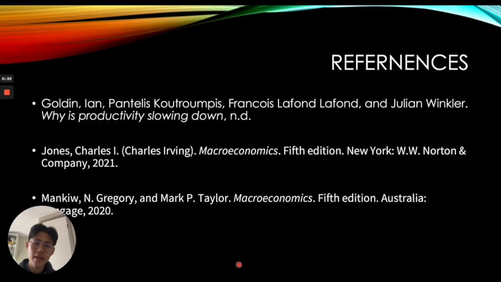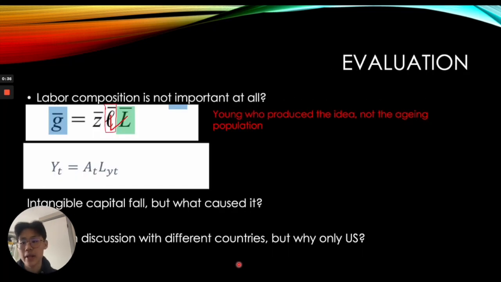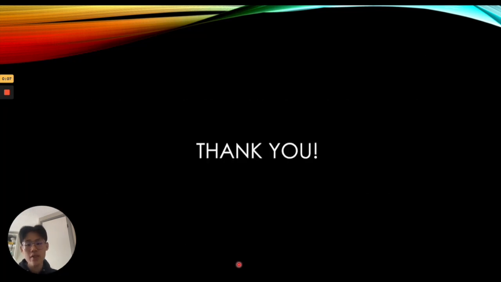And another thing is that intangible capital fell, but there is no clear reason why. The authors did not mention what caused the capital fall, which is one of the disadvantages of this journal. Last but not least, why the authors started with different countries but ended with only the US is another point that the authors should have clarified, explaining clearly the differences between countries instead of focusing only on the US. And those are our references, and thank you very much for listening.